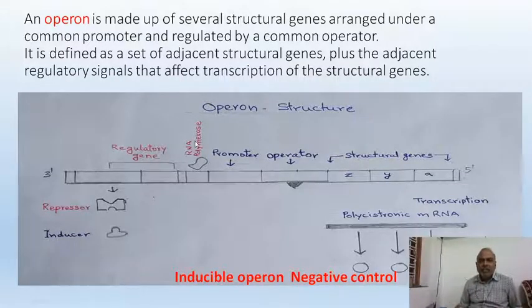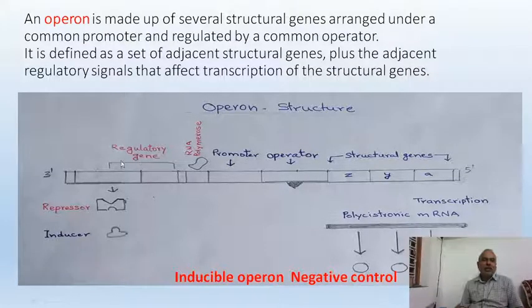RNA polymerase reacts with structural genes only with the permission of the promoter. When it binds to the promoter, the enzyme action results in transcription. When RNA polymerase has not attached to the promoter site, it cannot go to the structural genes, so they cannot transcribe mRNA.